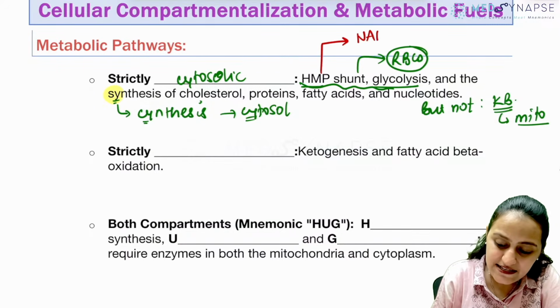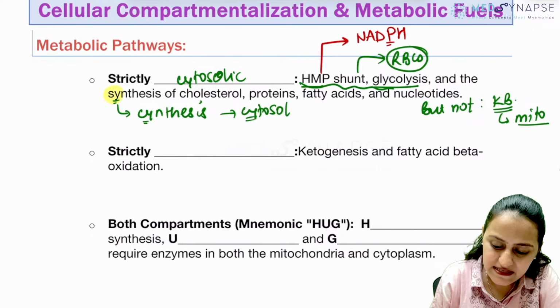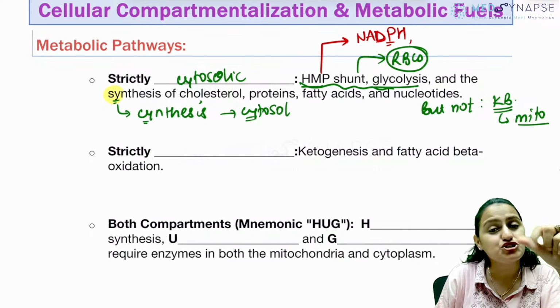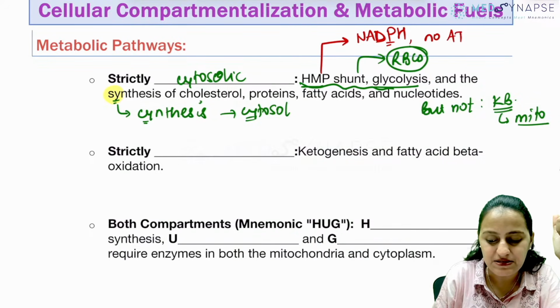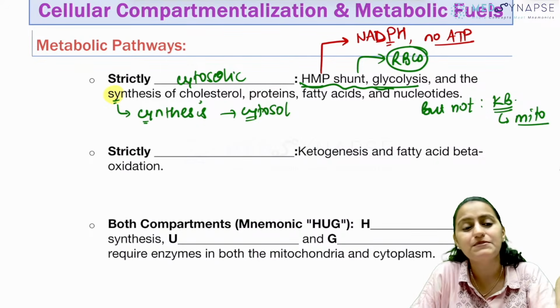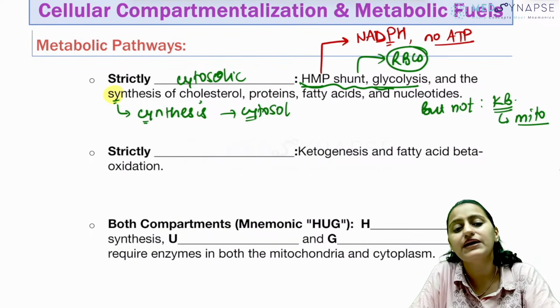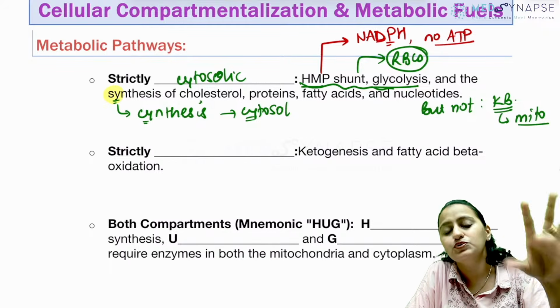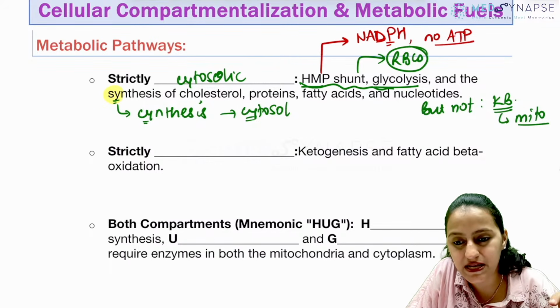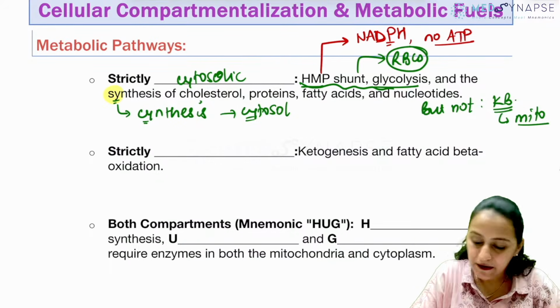It is NADH or NADPH. Please remember it is NADPH, not NADH. And remember in the HMP shunt, there is no ATP. RBCs get their ATP from glycolysis, and NADPH is important to cater to this oxidative stress. Very good, Manshi. Correct.